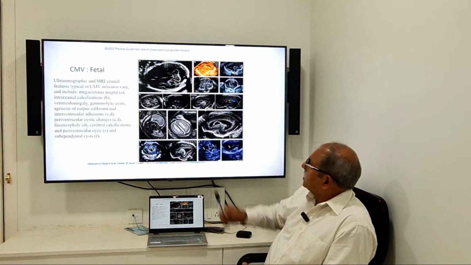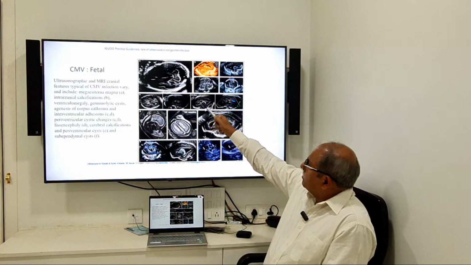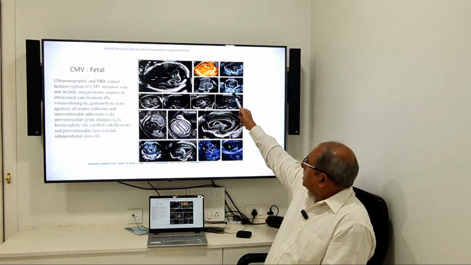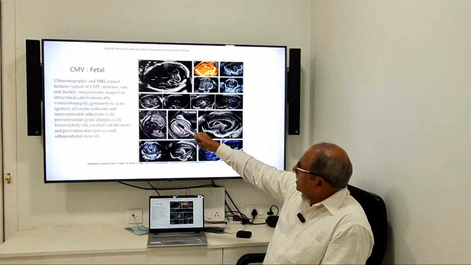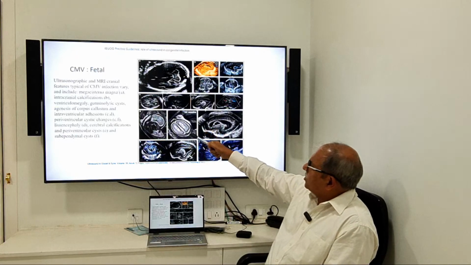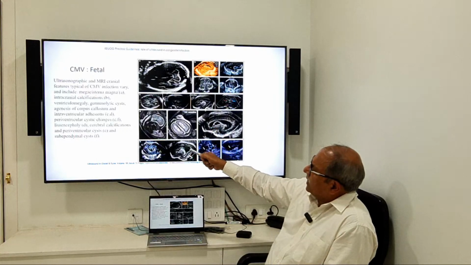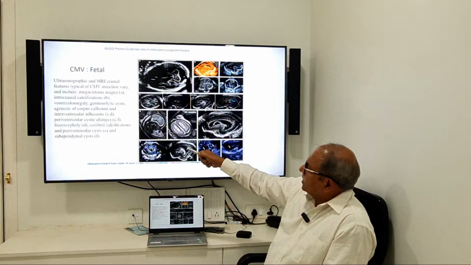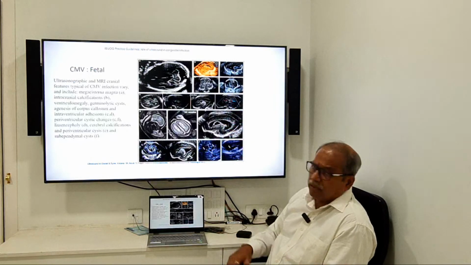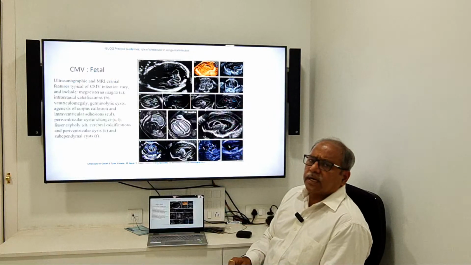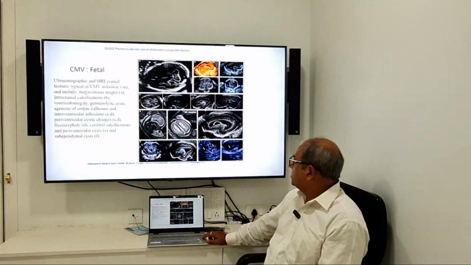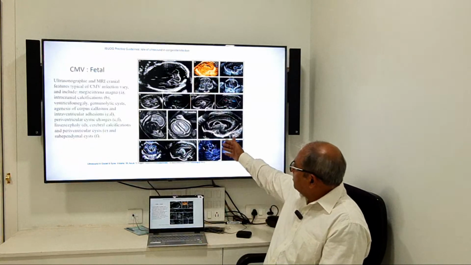This is cerebellum, megacisterna magna, and these are the other: ventriculomegaly, germinolytic cyst, agenesis of corpus callosum, intraventricular adhesion, periventricular cystic changes, cerebral calcification, periventricular cyst. These pictures you can get in the ISUOG site in their guideline, which you can download and you can have these pictures with you. This may help you to diagnose.